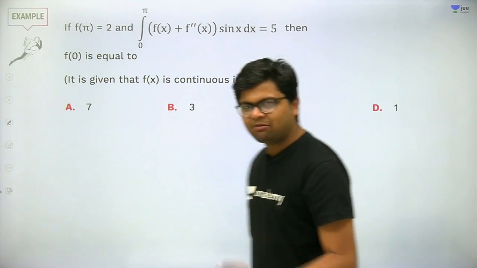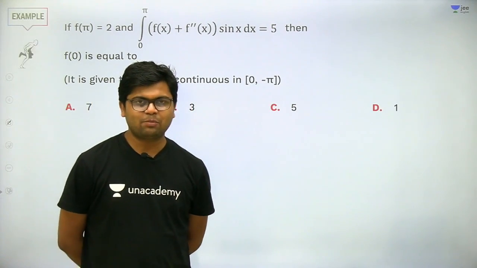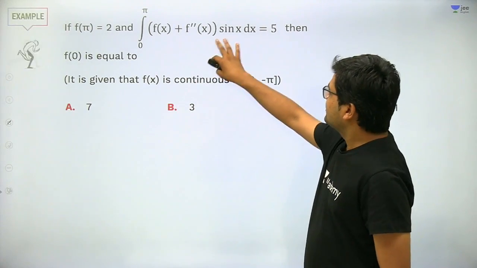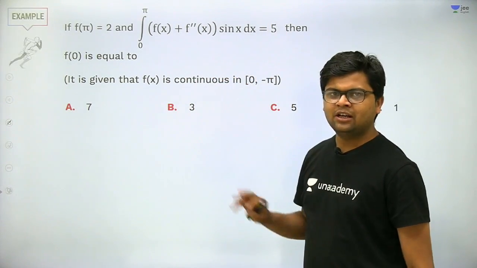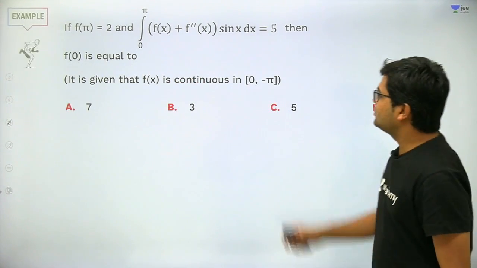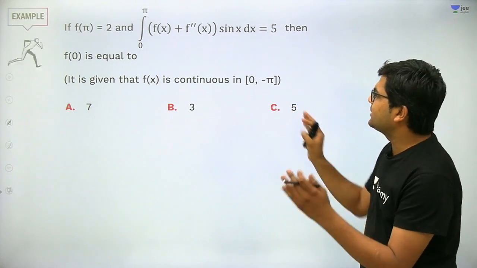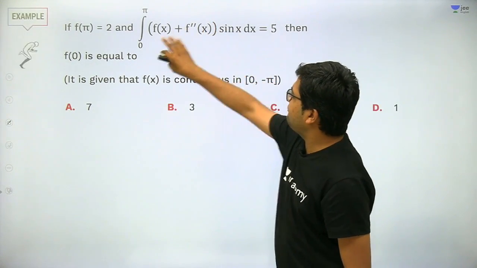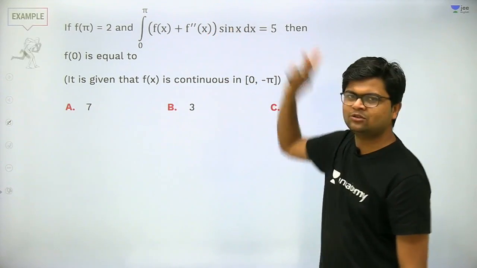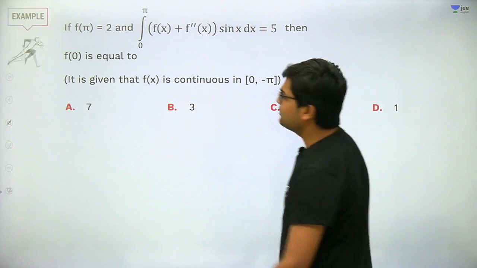This is a very fundamental question. f of pi is equal to 2, and the integral from 0 to pi of f x plus f double dash x, times sin x dx, is given to me as 5, and I need to find the value of f of 0. Just multiply the sin x into the bracket and separate the integral. First integral will become f x into sin x, plus the second integral will become f double dash x into sin x. Very good. Then we will start solving.